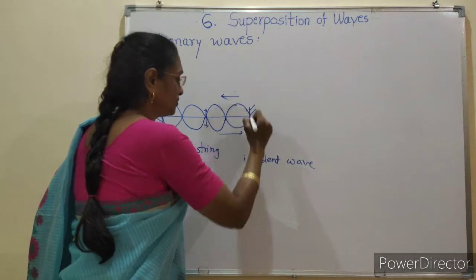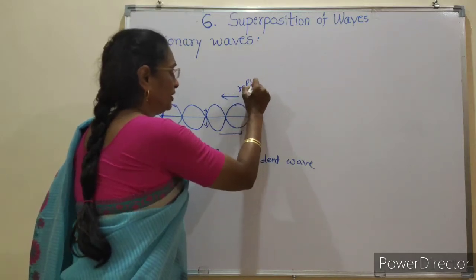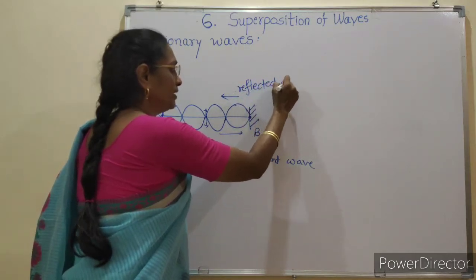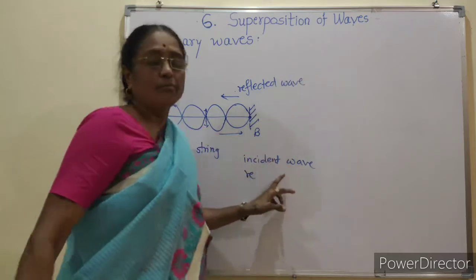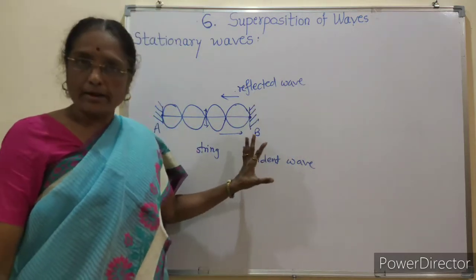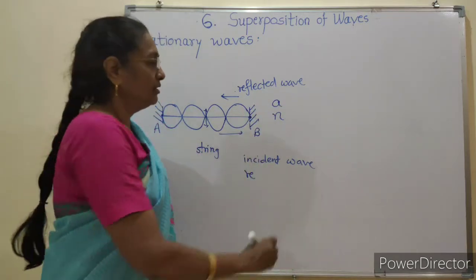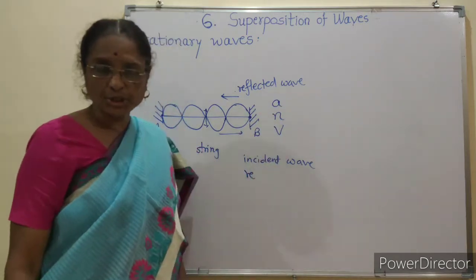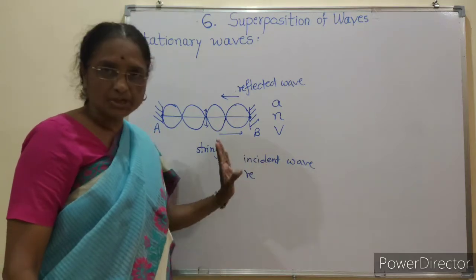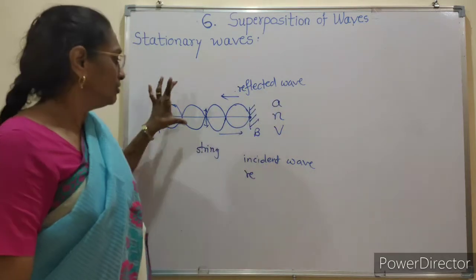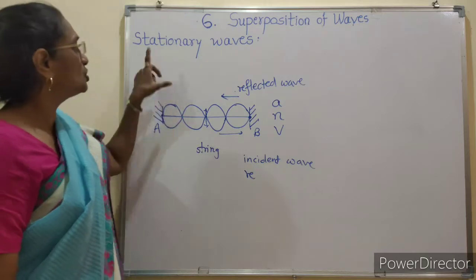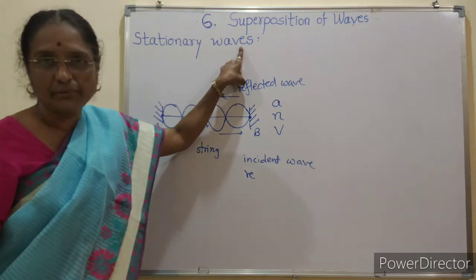We write here, this is the reflected wave. Both the waves have the same amplitude, same frequency, same magnitude of velocity, but travel in opposite directions. They form the pattern which is called stationary waves.